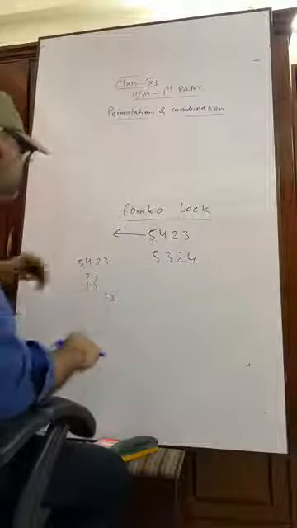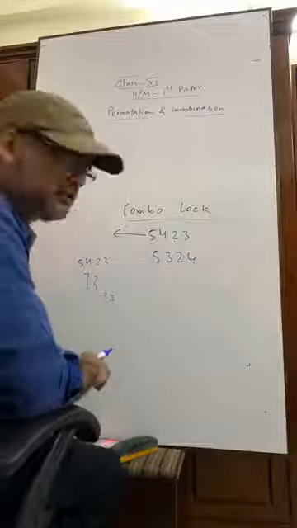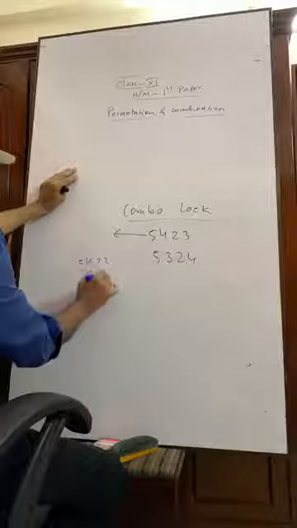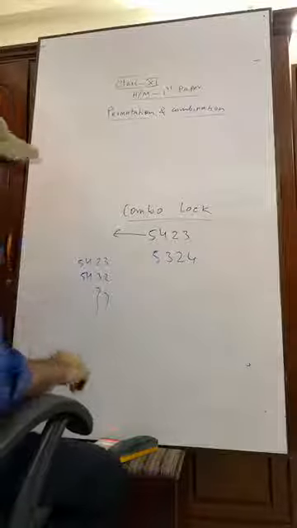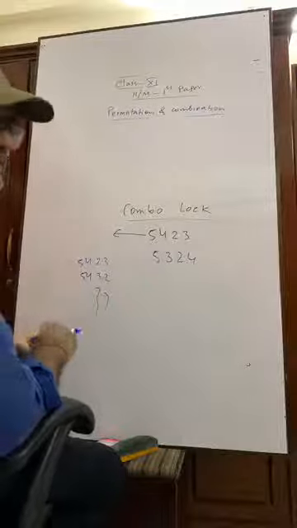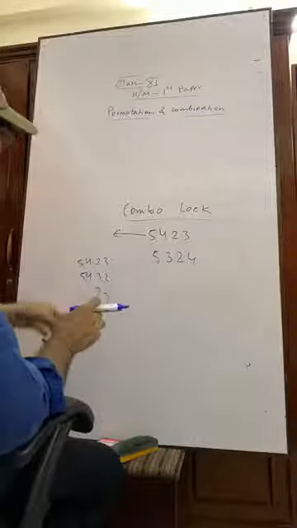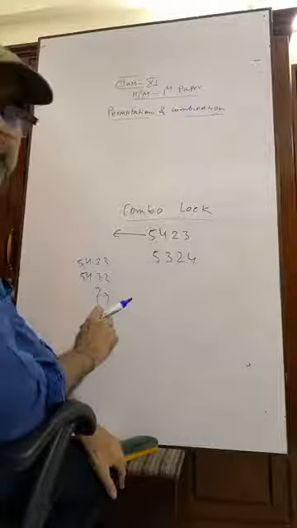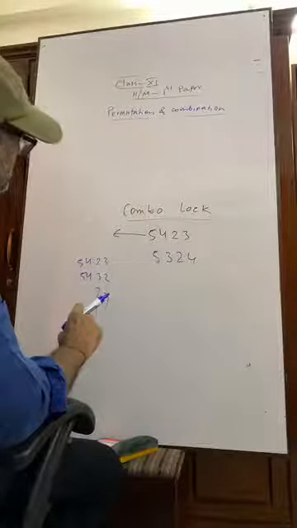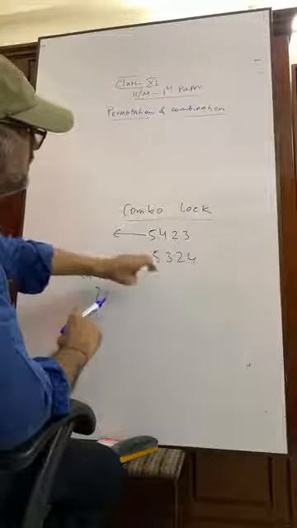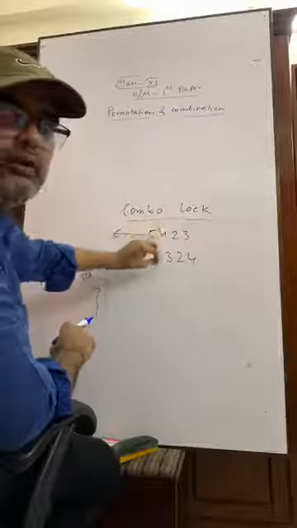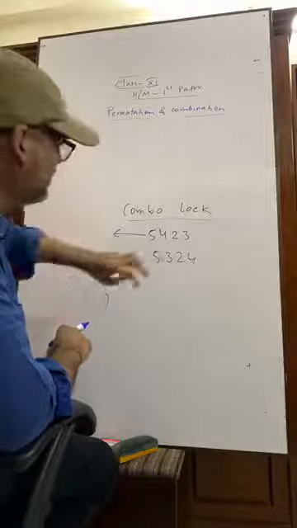And you know, this is permutation. Suppose this number can be written like this: 5, 4, 3, 2, and this type. If it is a permutation lock, then any number of these 24 may be helpful to open the lock. You understand? So this is a combo lock. It won't be changed. Okay, as it does not depend on order, it won't be changed.